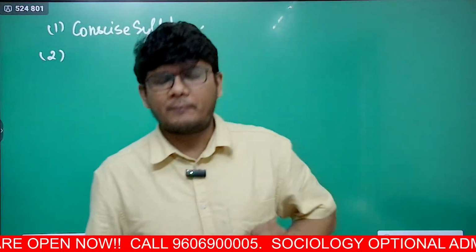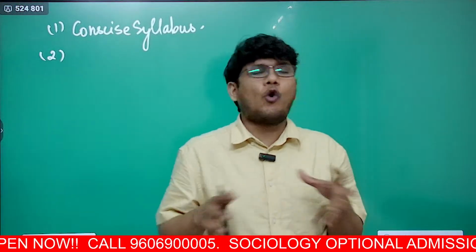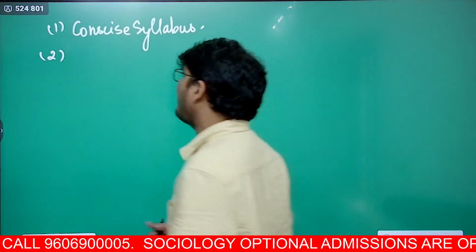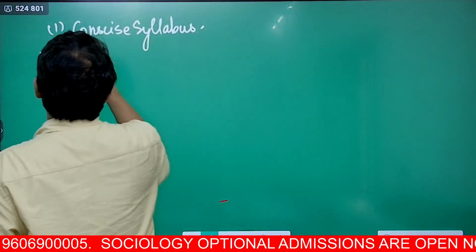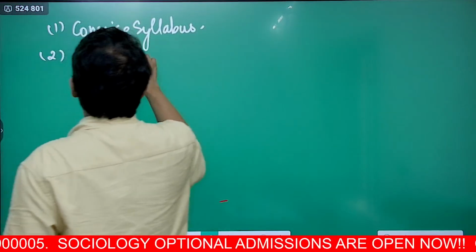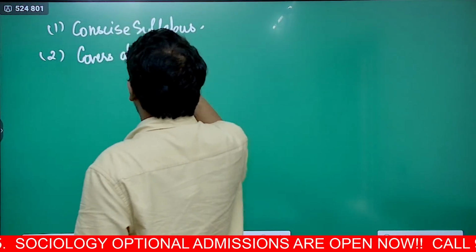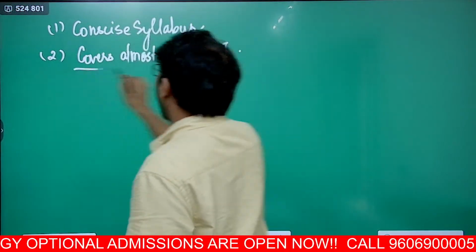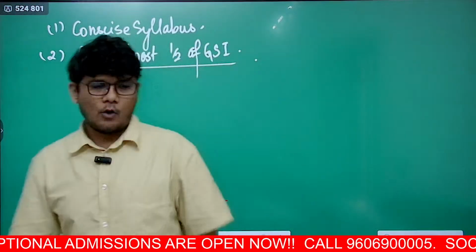And generally with respect to sociology, we may not know that a lot of GS is also covering here as well. Yes, you heard me right. So what happens is it covers almost half of GS1. Yes, almost half of GS1. Now, how is that possible?